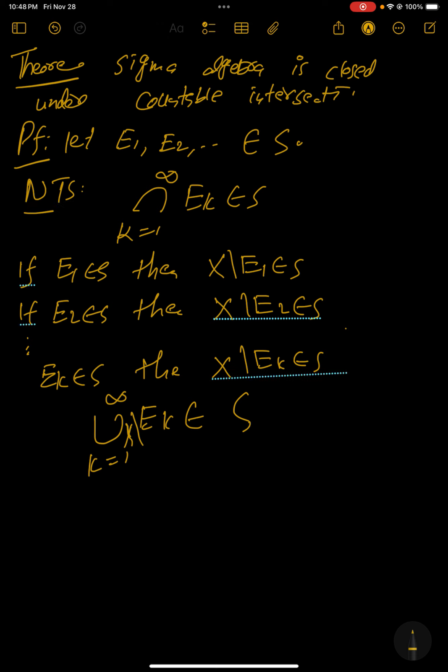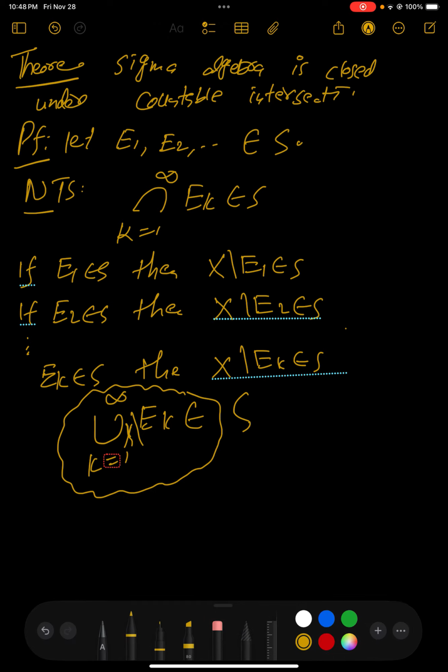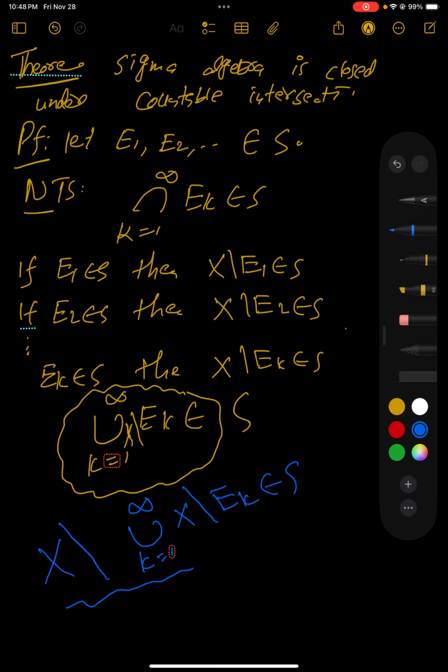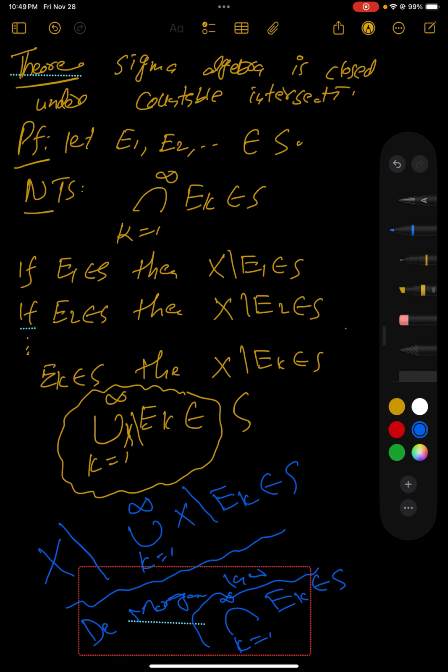Now again the second property says that if we have any element belonging to the sigma algebra, the complement should also belong to the sigma algebra. So what is the complement of that set, the complement of the union over k equal to 1 up to infinity of E_k complement? This also belongs to S. Now by De Morgan's law, it is nothing but the intersection over k equal to 1 up to infinity of E_k, which belongs to S, and that was our goal.